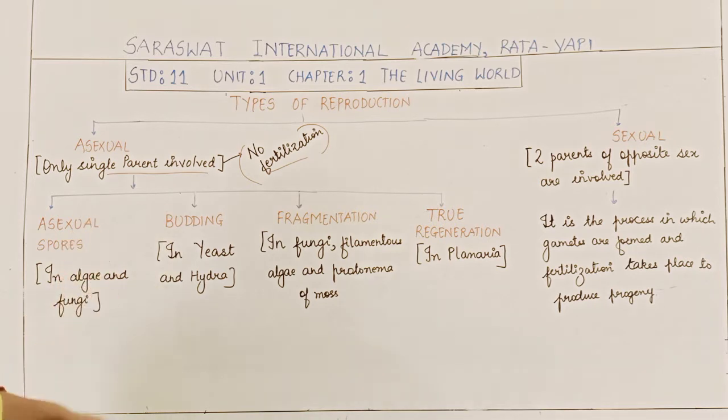This process of asexual reproduction through spores mainly occurs in algae and fungi.